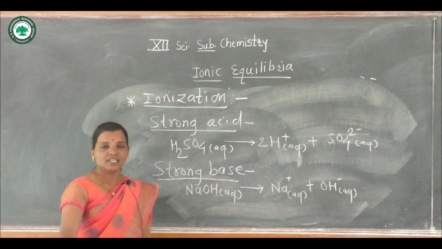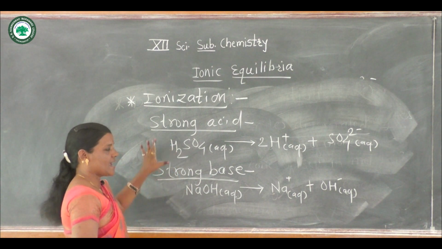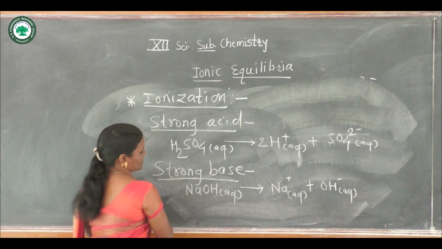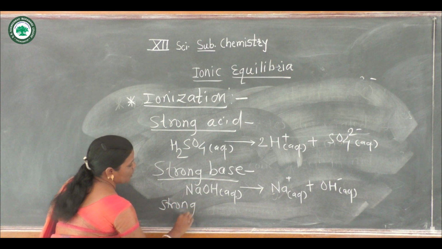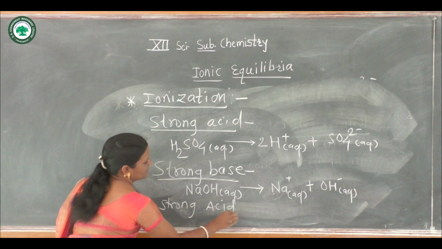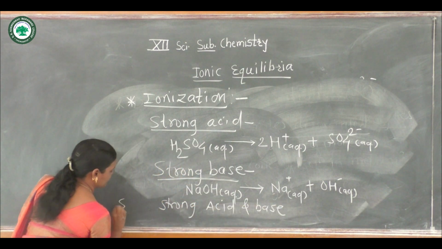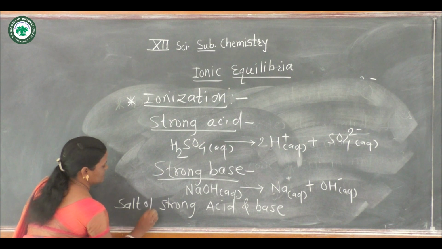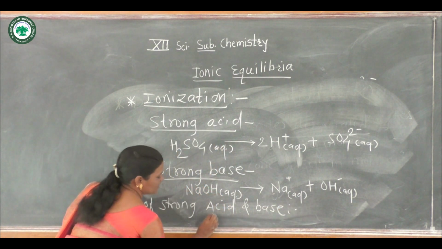Now let us see the third example, salt of a strong acid and strong base. For example, NaCl.